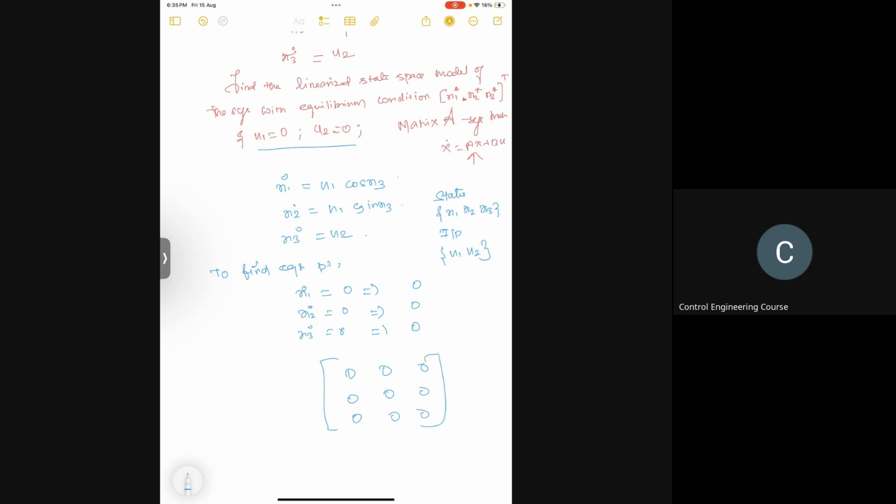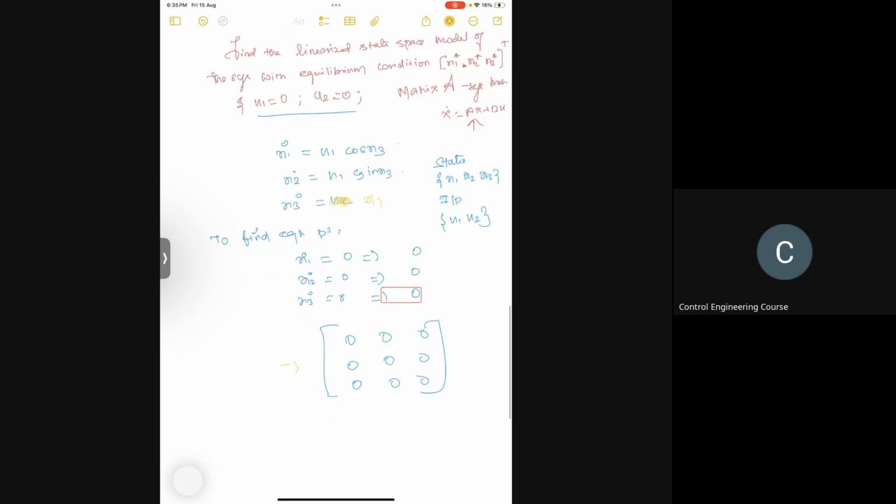If in case this is not there, for example, if this is equal to x1, then your system matrix won't be a 0 matrix. So you should compute the system matrix with x1. So x3 equal to x1, x1 is equal to 0. In this case, it will be 0. Just because u1, u2 are 0, the system matrix won't become 0. It should be there in your state space equation representation.